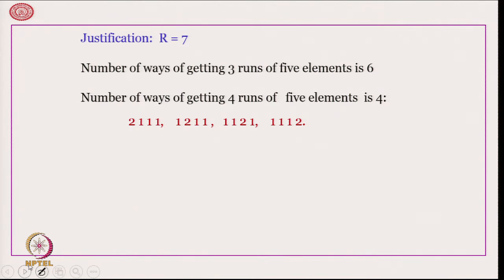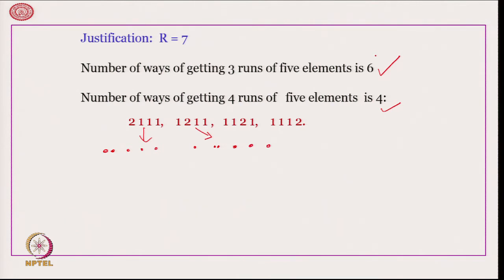Just now we have seen that the number of ways of 3 runs of 5 elements is 6. Now, getting 4 runs out of 5 elements, there are 4 possibilities. We can have them 2, then 1, 1, 1 or 1, 2, then 1, 1, 1 and similarly from the other 2 you can understand the partition into 5 runs.